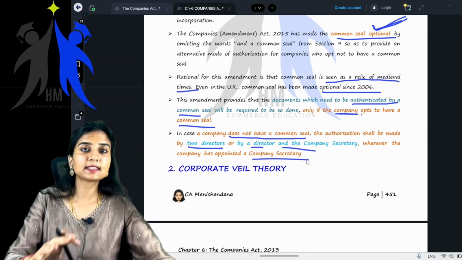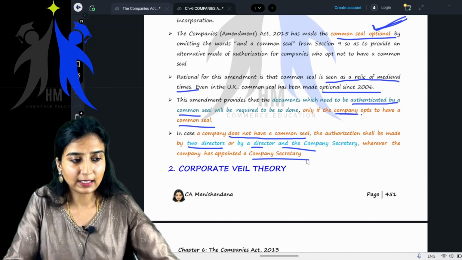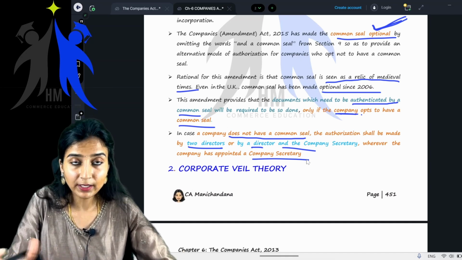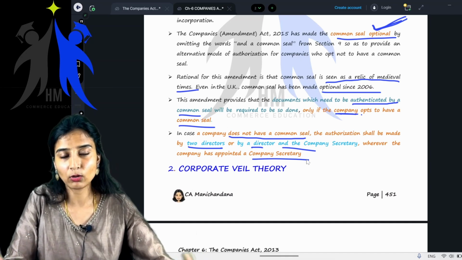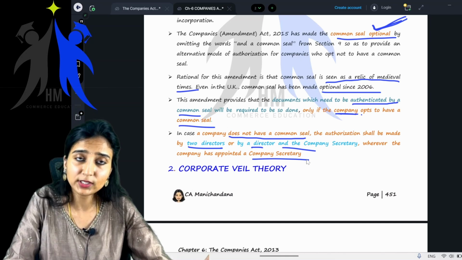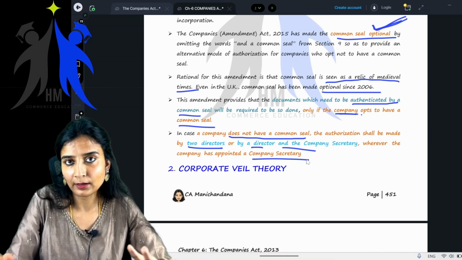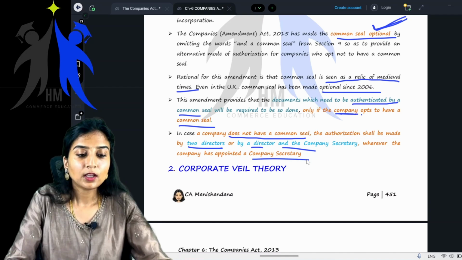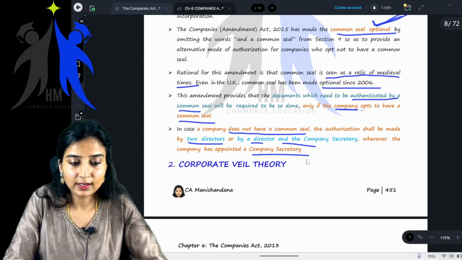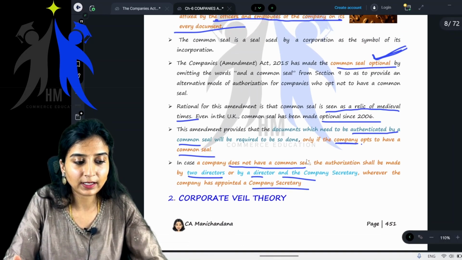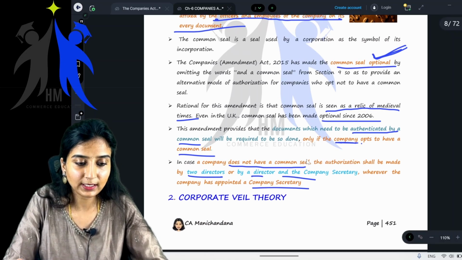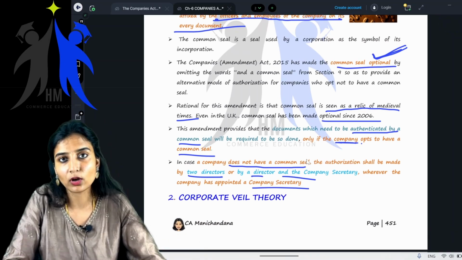Company secretary, CS, you all know most of them. I think CA students, most of them do CA, CS, CMA all together. They usually study all of these professional courses along with each other. So you all know who a company secretary is, right? They basically are very good in corporate law. They have their expertise in corporate law.